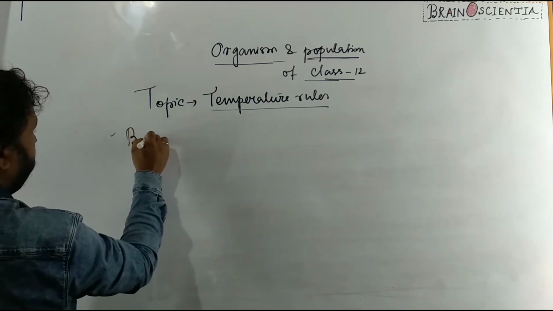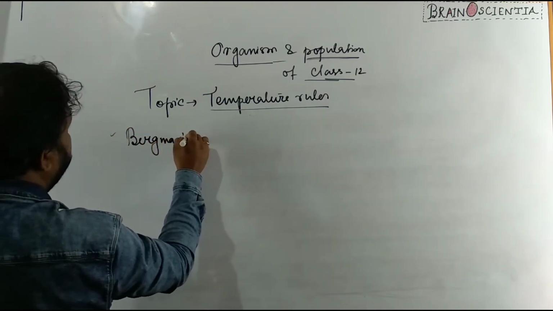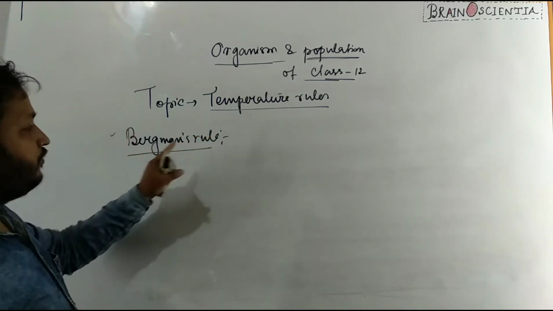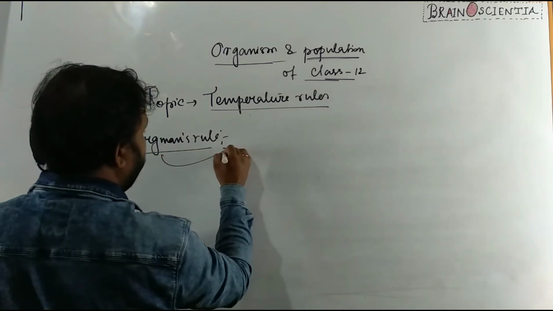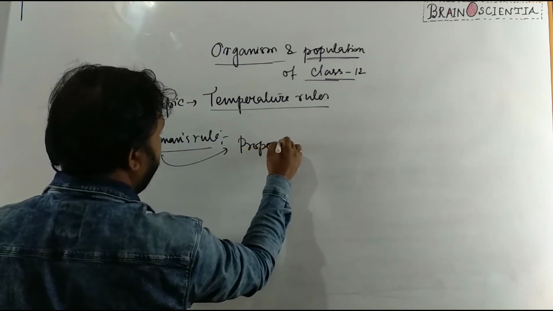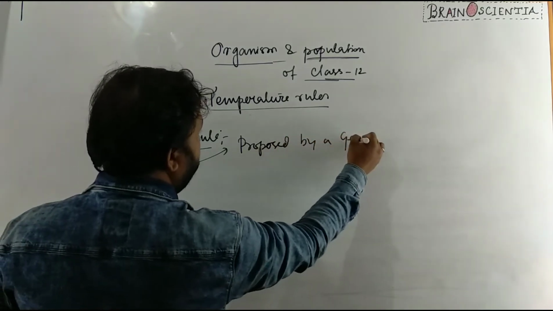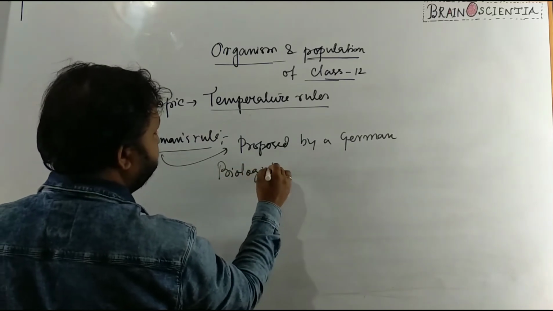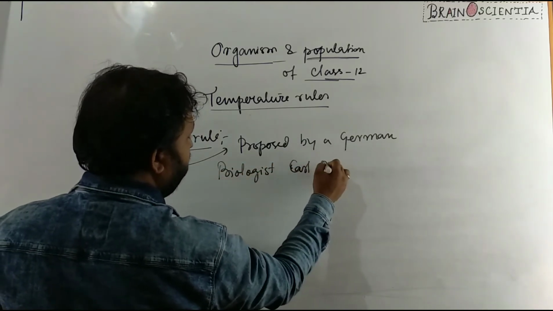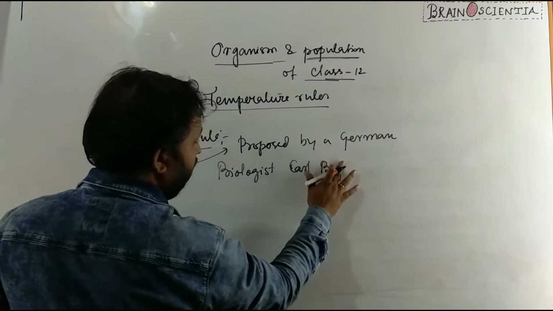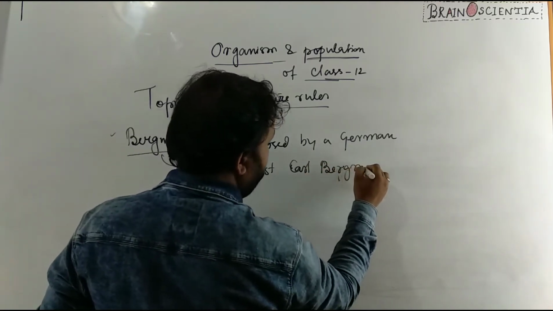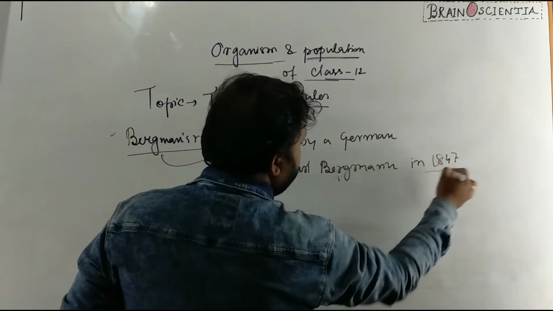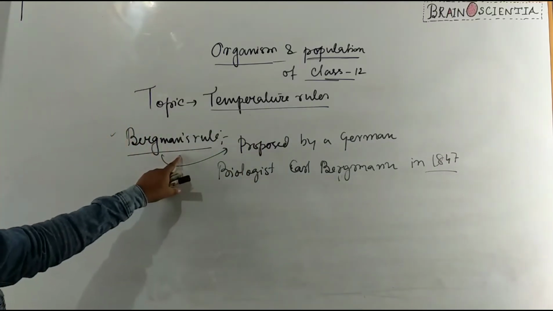The first rule is Bergmann's Rule. This rule was first proposed by a German biologist called Bergmann, B-E-R-G-M-A-N-N, in the year 1847. So what does his rule state?